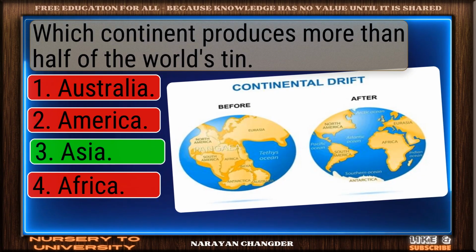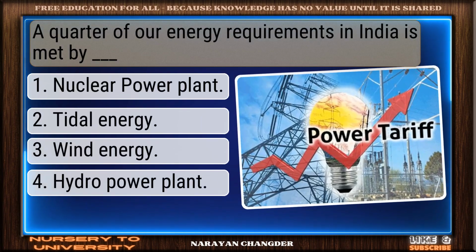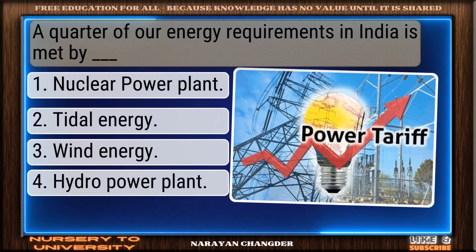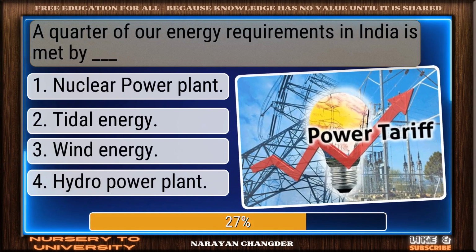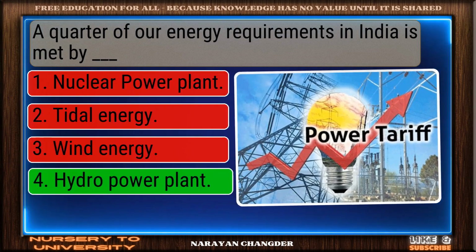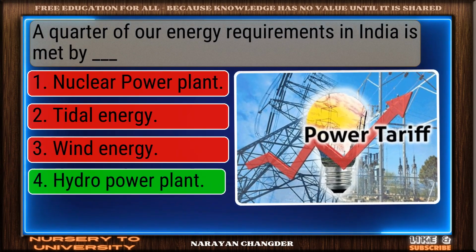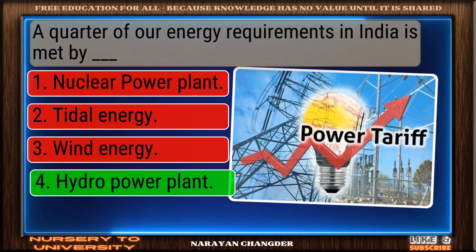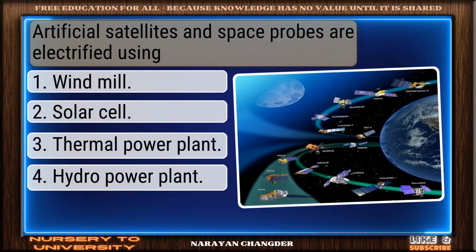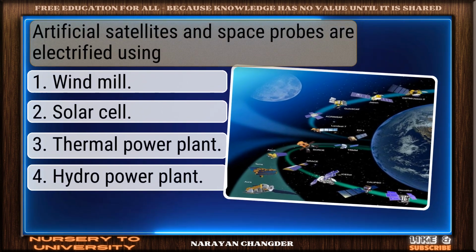Nice selection. Asia is correct. A quarter of our energy requirements in India is met by Dash. Excellent choice. Hydro power plant is right. Artificial satellites and space probes are electrified using.